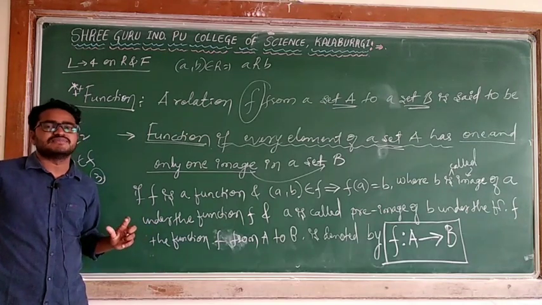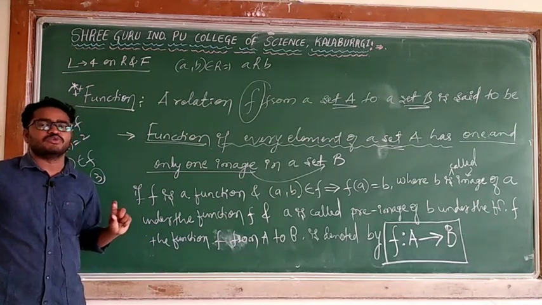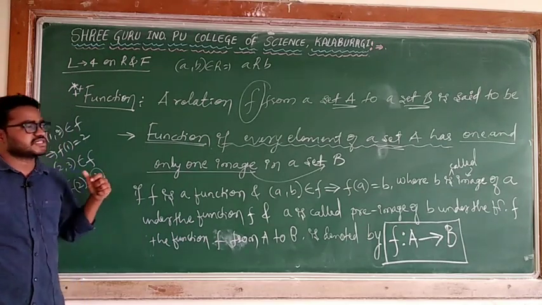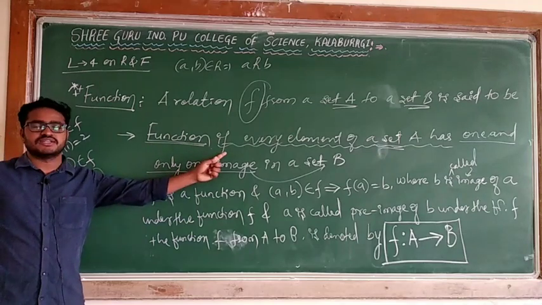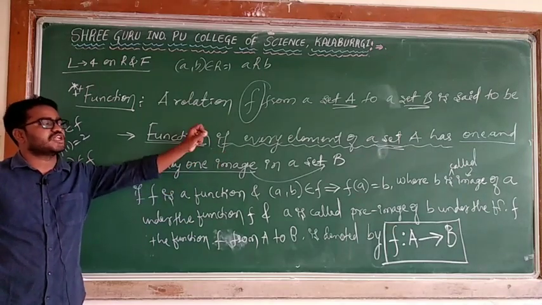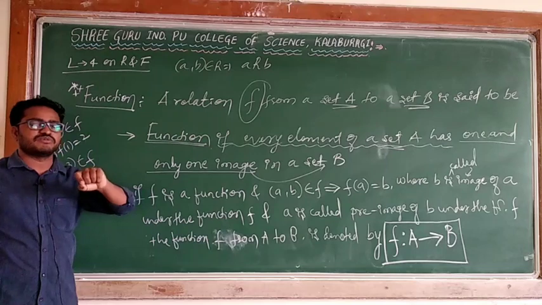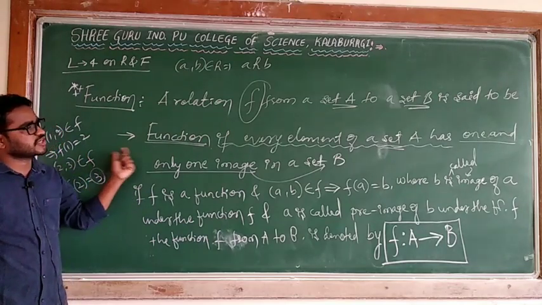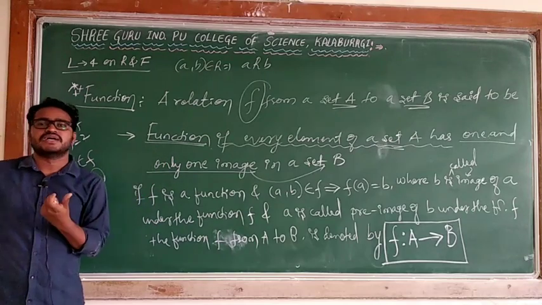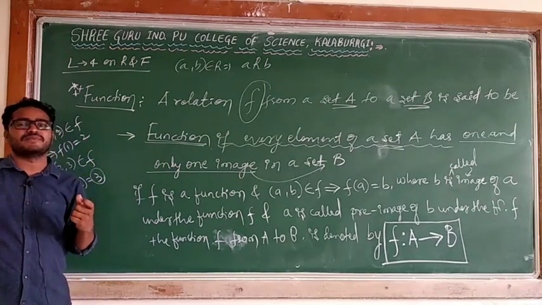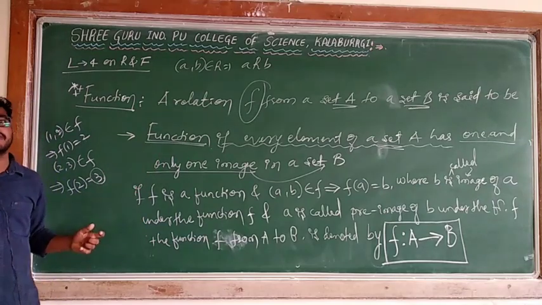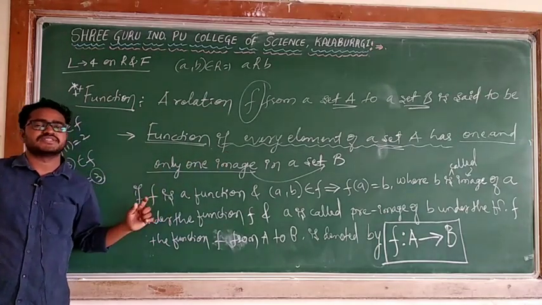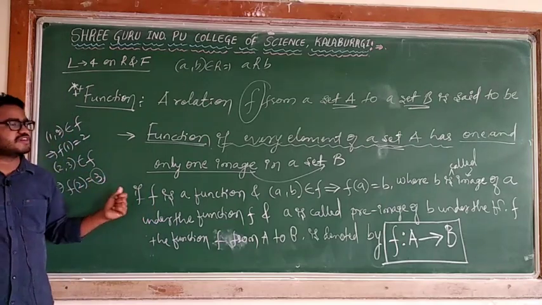So I will take some diagrams. According to the diagram, we will come to know whether the given relation is a function or not. If it is satisfying this condition, every element of the set A has one and only one image, in that case we will say those are the functions. So you copy this, after this I will remove, and then I will take some arrow diagram. According to the arrow diagram, I will clear what is a function. When this rule is satisfied, in that case you can say the given relation is a function.